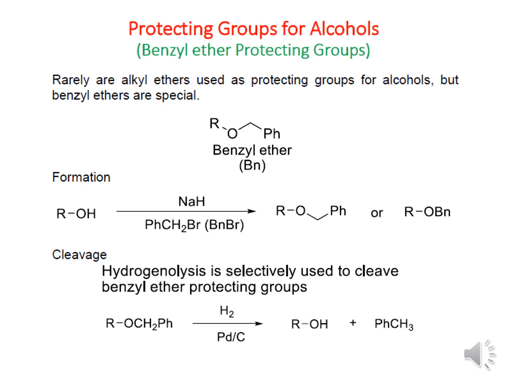Now hydrogenolysis is selectively used to clip the benzyl ether protecting groups. So this is the deprotection of the benzyl ether, where hydrogenolysis can happen in presence of hydrogen and palladium on carbon, which can convert this benzyl ether into alcohol and toluene.